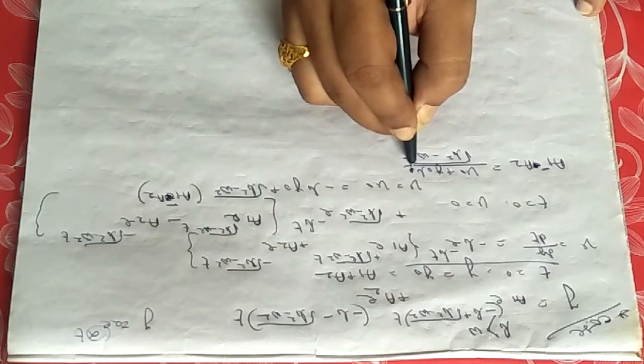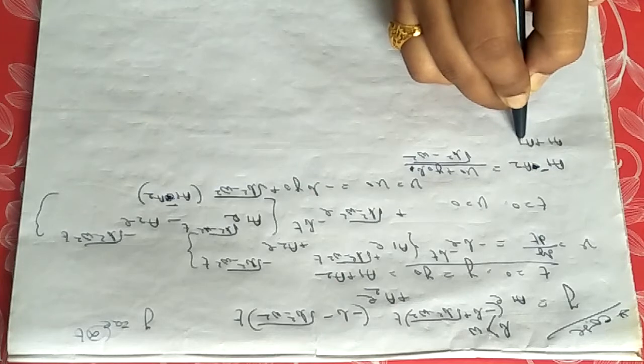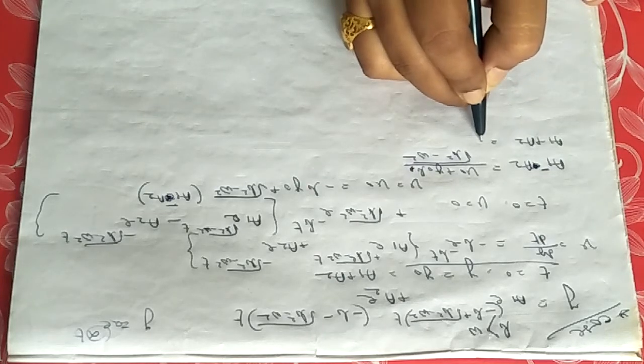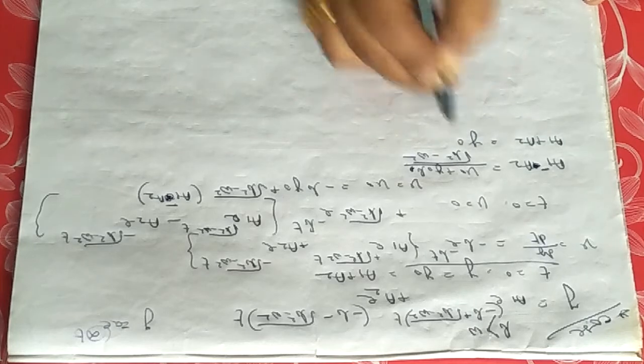It will be only b y0. And also we know already that a1 plus a2 equals y0.